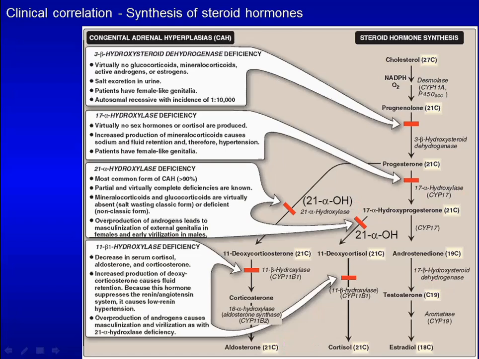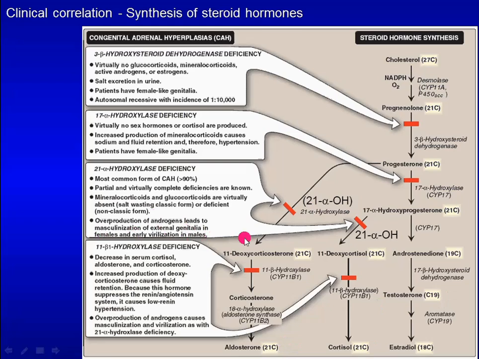Deficiency of 21-alpha hydroxylase results in absence of aldosterone and cortisol and overproduction of androgens. Absence of aldosterone causes hypotension. Overproduction of androgens leads to masculinization of external genitalia in females and early virilization in males.